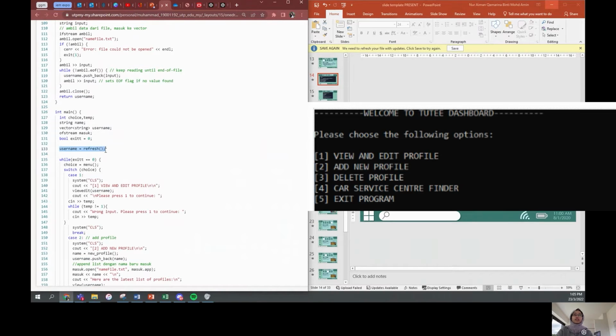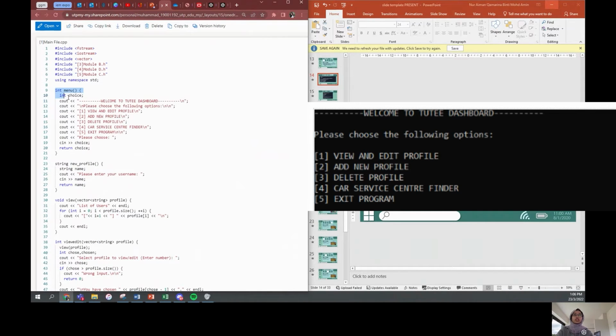After calling the refresh function, we have created the while loop, and then we call a function called menu. So this is the function menu that I've been talking about.